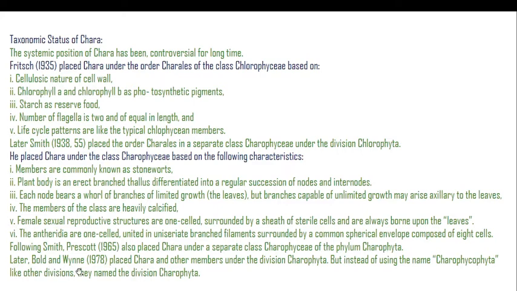Later, Bold and Wynne placed Chara in another division, Charophyta, but instead of using the name like other divisions, they named the division Charophyta.